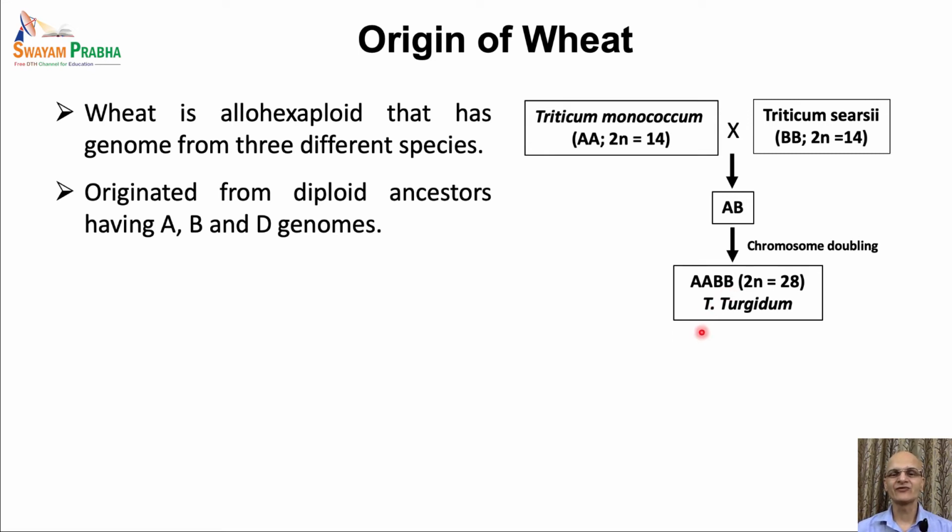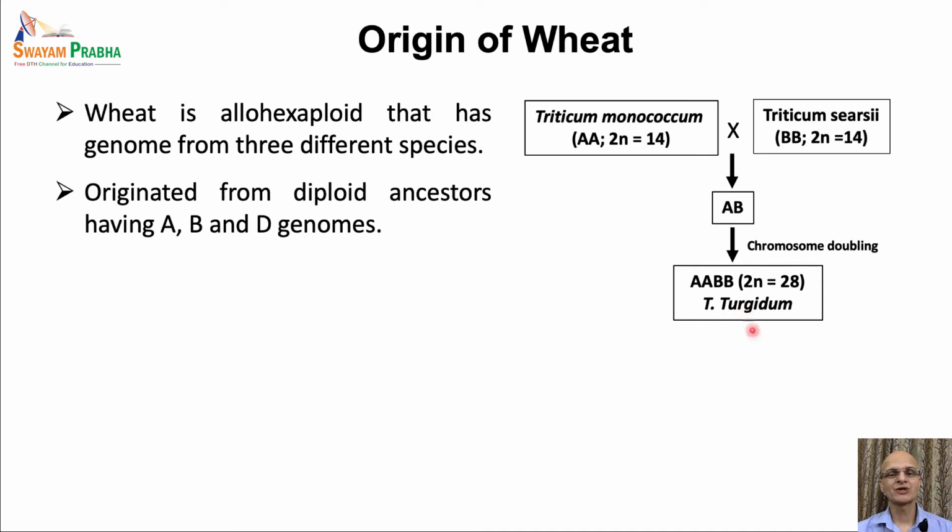So it had 4 complete sets of the chromosomes. However, these sets are contributed by two different species. So it is called an allotetraploid with 2n equal to 28. So a total of 28 chromosomes were there, and the species is Triticum turgidum.